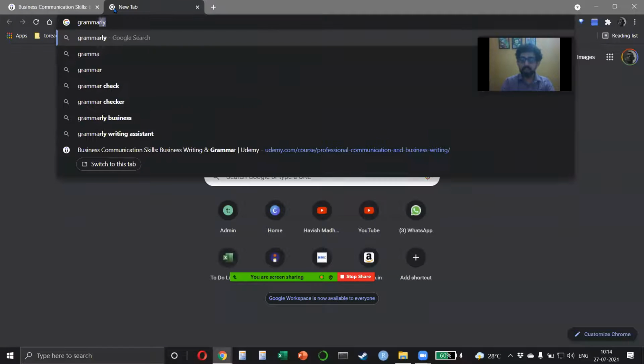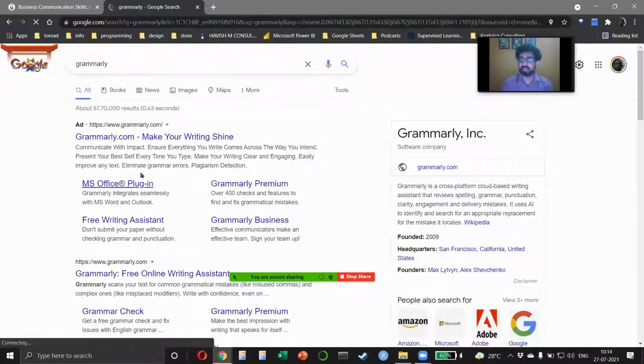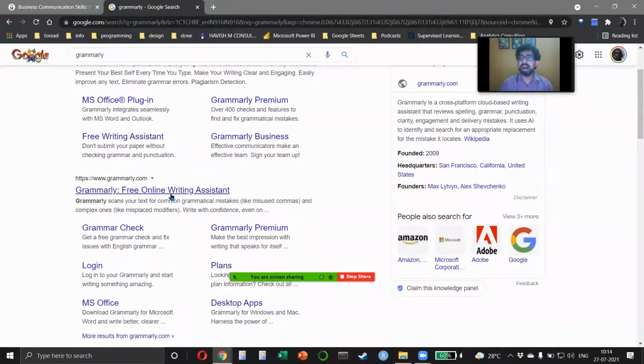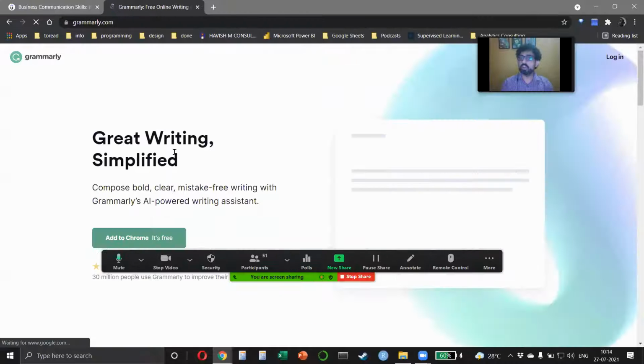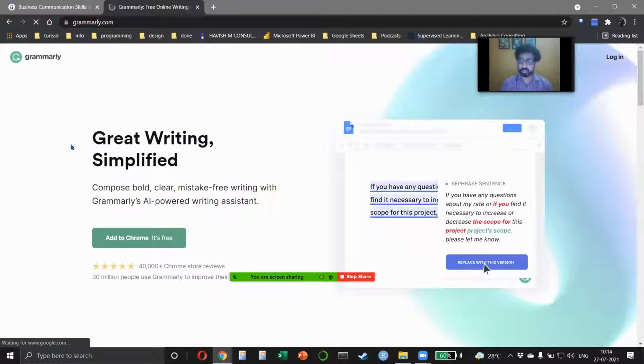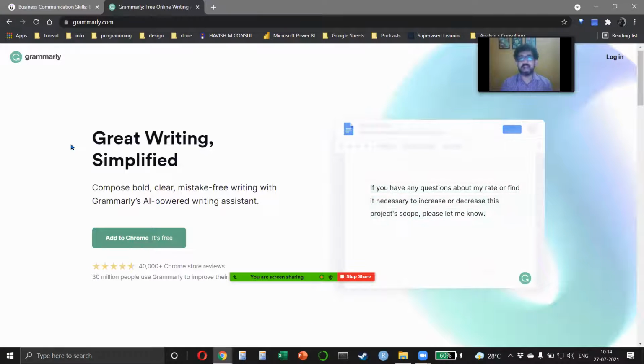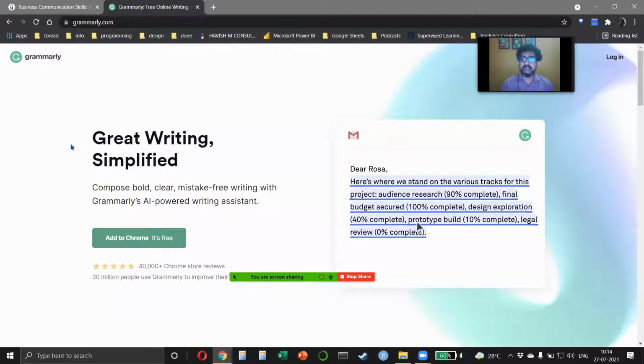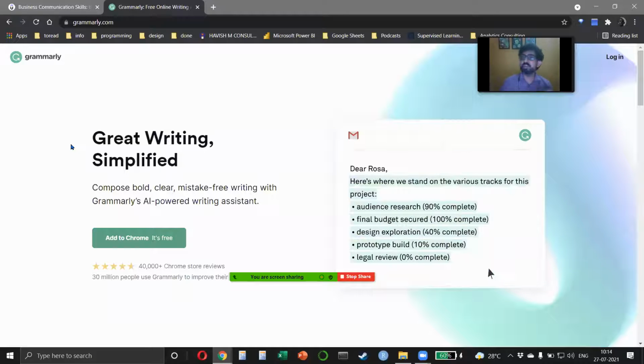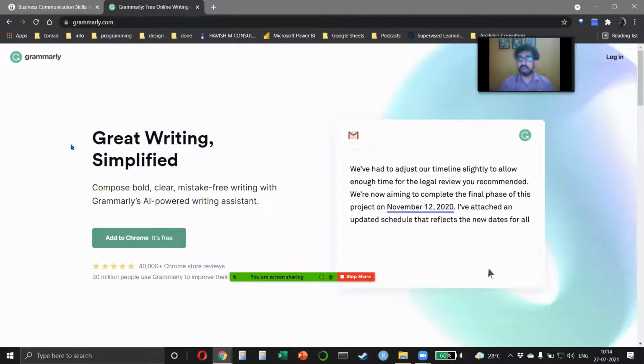I'm sure all of you would have heard of this company called Grammarly. Right? It's a free add-in. It is available on Google Chrome. It is available on Microsoft Office. I strongly suggest that all of you should have a look at this. I have personally not used it. Why? I don't know. I feel that I want to learn from my own mistakes, right? So that is how I am.